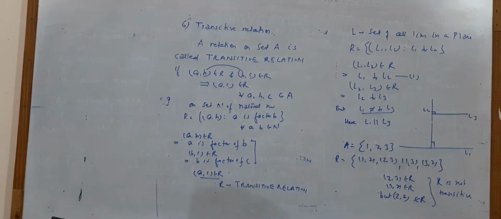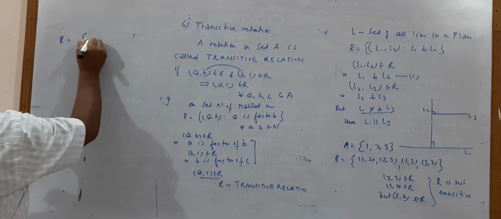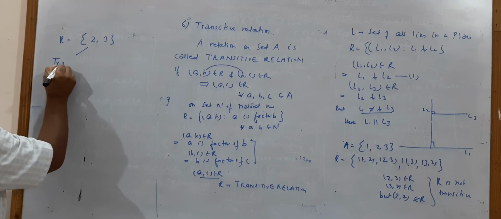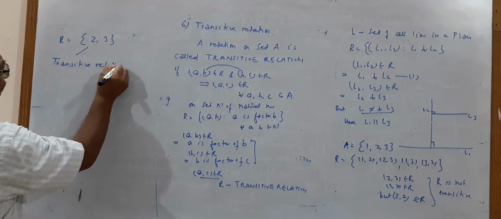Next, suppose it is given R = {(2,3)}. It is a transitive relation. Someone can ask why.